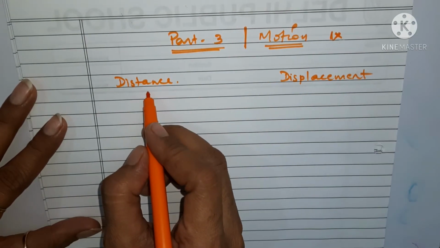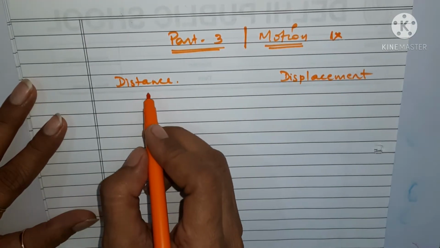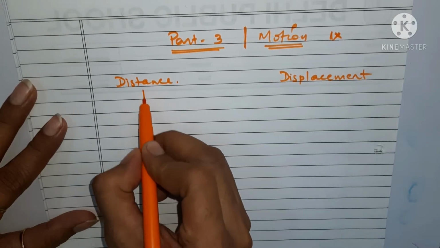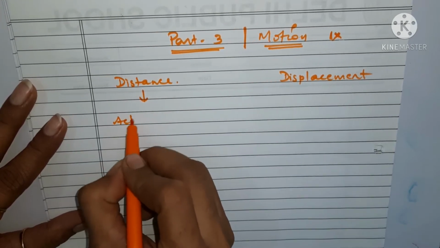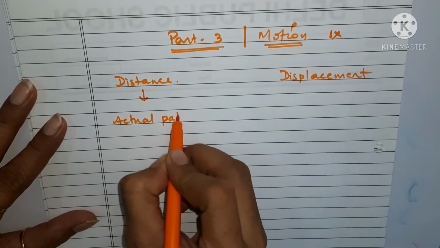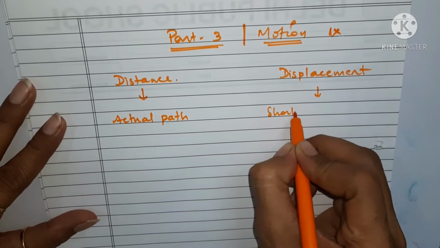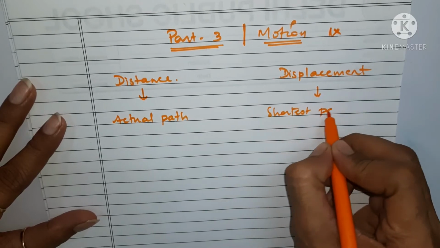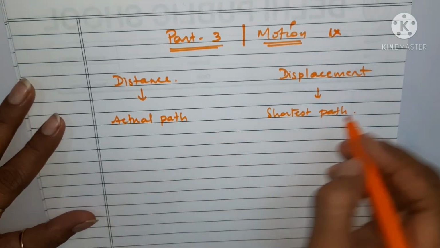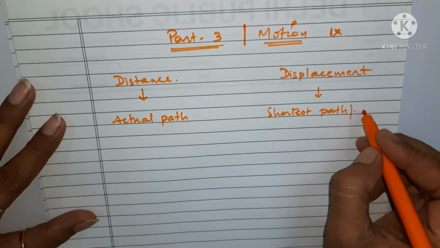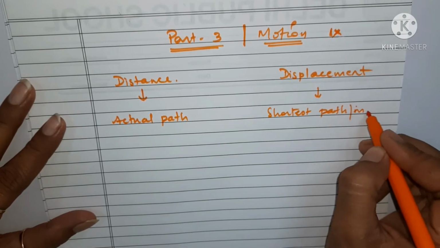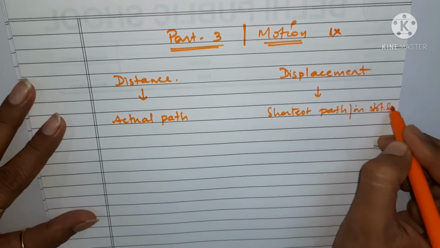As I told you, distance is the actual length or actual path covered by any object. This gives you the actual path, whereas displacement gives you the shortest path. And it is in a straight line. The shortest path will always be a straight line only.